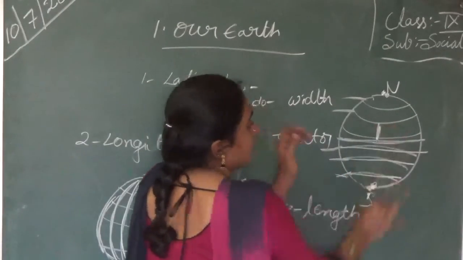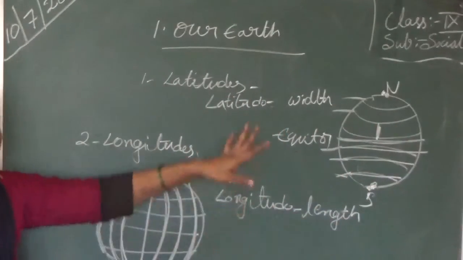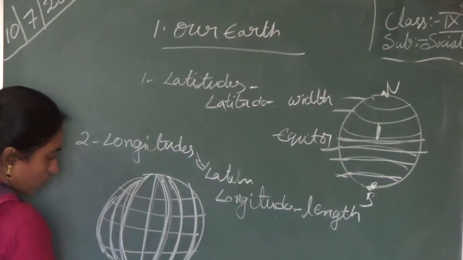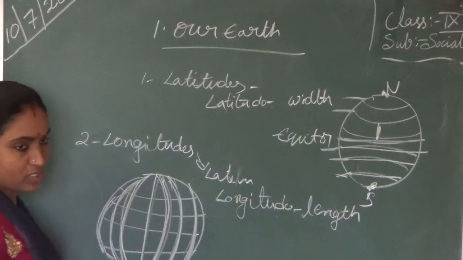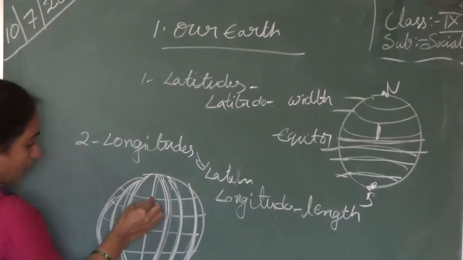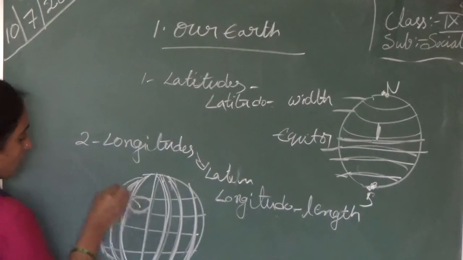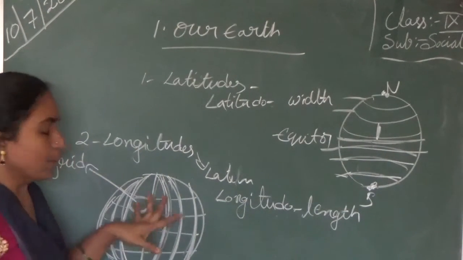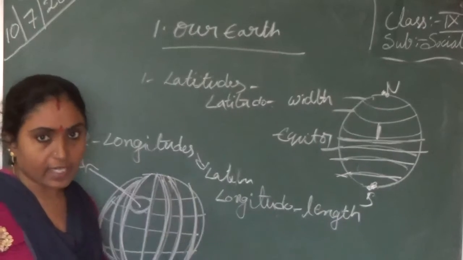And the longitudes, and this middle place is called a grid. Grid means a net, like a net.